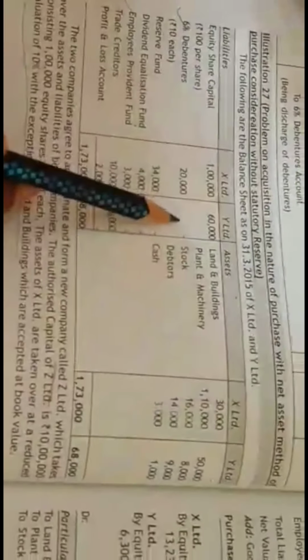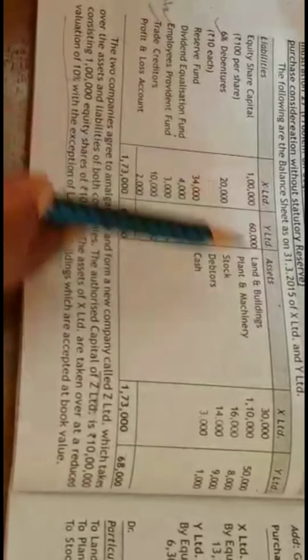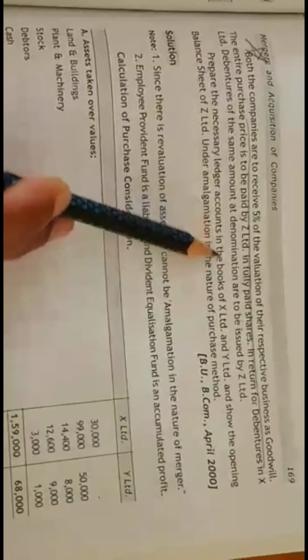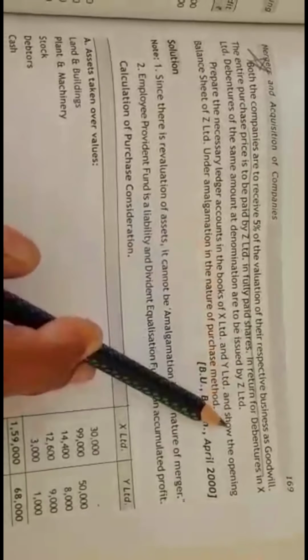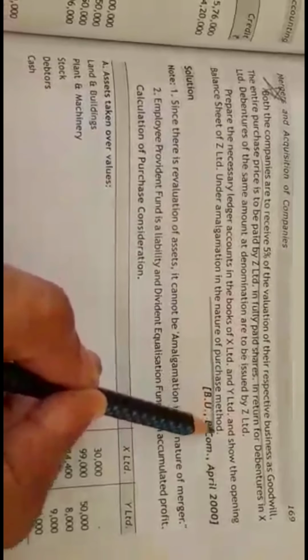Look into the balance sheet. So they have given you debentures of only Y Limited. That is X Limited. This is what the information given here. So 20,000 should be incorporated in opening journal entries. So prepare necessary ledger accounts in the books of X and Y Limited and show the opening entries in the books of Z Limited under amalgamation in the nature of purchase.